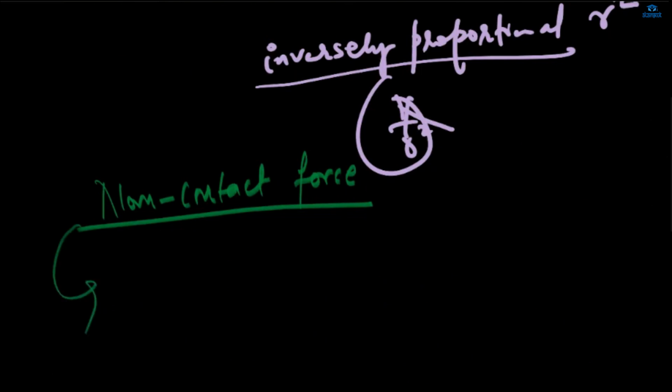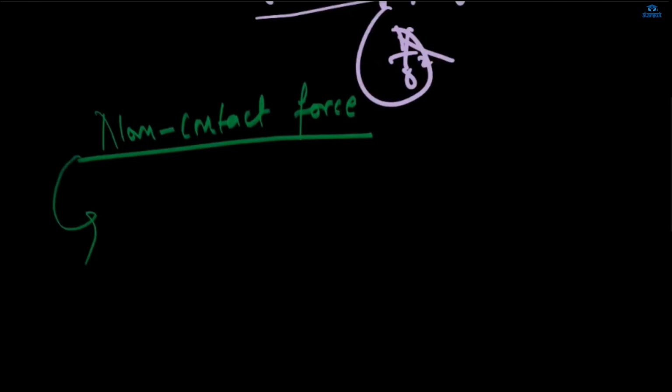It means it's not necessary that the two bodies should be in contact with each other so that this force can be applied. Any body, from anywhere, can apply this gravitational force on each other. If we are standing on the ground, then the earth is applying force on us. But even if we are on the terrace, or jumping, at that moment also the gravitational force is being applied by the earth.